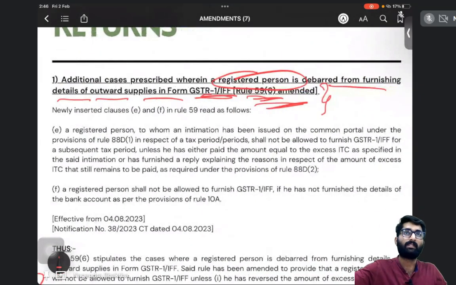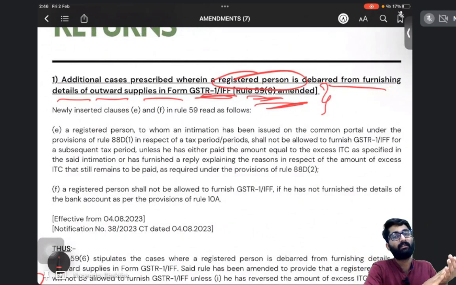See, last month May, in your 3B, you have taken more ITC than in GSTR 2B. In 3B you have mentioned more ITC. Now what will be done? If more ITC is taken, then rule 88D says that you will be given one system based intimation. In that system based intimation, that difference will be there. You have to pay that difference within 7 days.